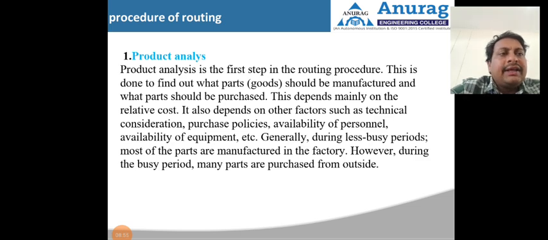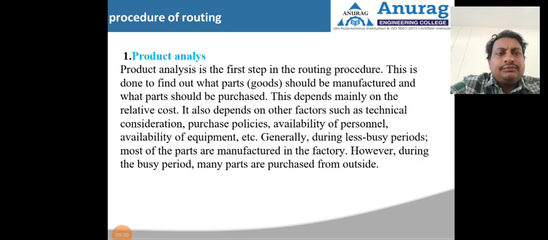How much time and how much cost will be taken for purchasing or making that product. So we need to analyze the product, so that make or buy decisions depend mainly on the relative cost. It also depends on other factors, such as technical consideration. Listen, other factors will also influence make or buy decisions: technical consideration, purchase policies, availability of personnel, availability of equipment.